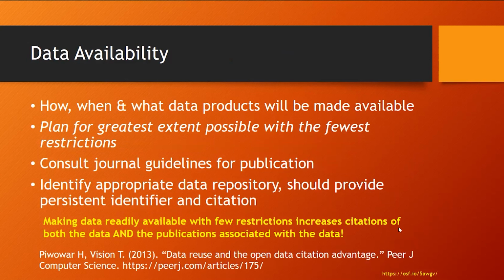Basically, think about it in terms of the greatest extent of sharing you can do with the fewest restrictions. One thing you'll want to consult, if you know where you plan to publish, is the journal guidelines for publication and for data sharing. Some of them have data policies, some of them don't. It just depends. And let's see. Okay, and citation. This is some of the information that a good repository should provide you.